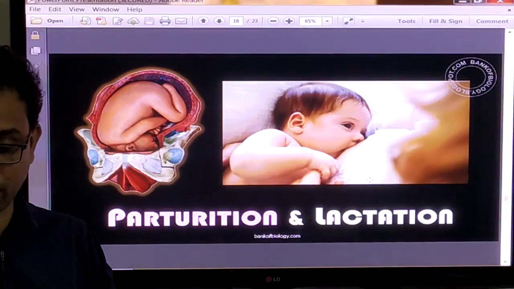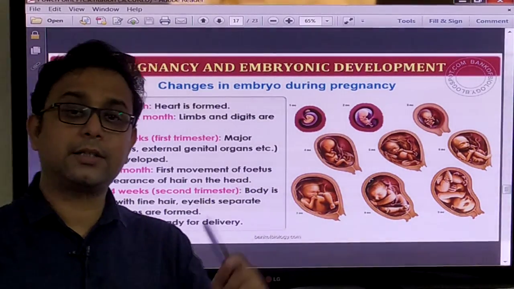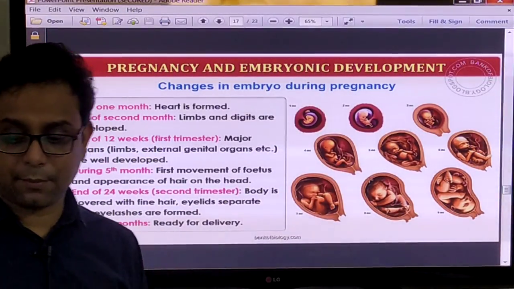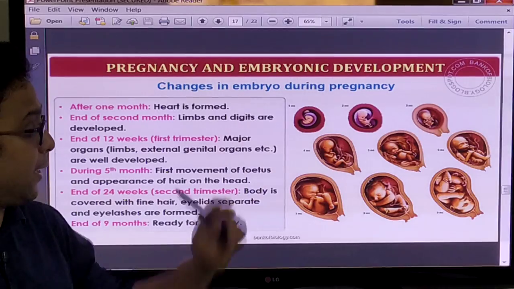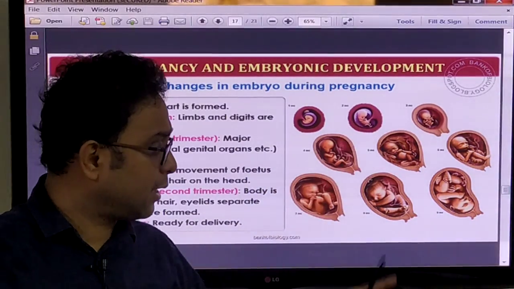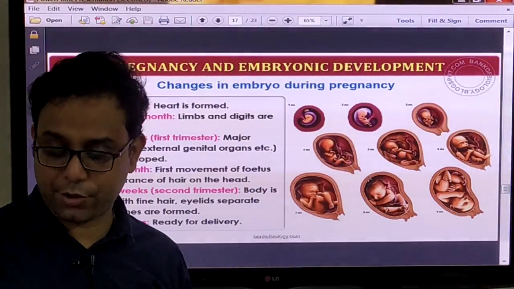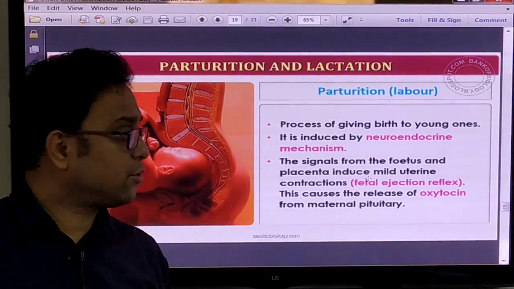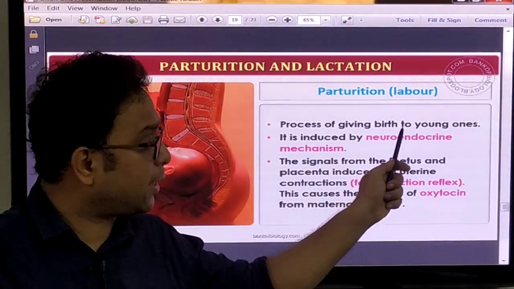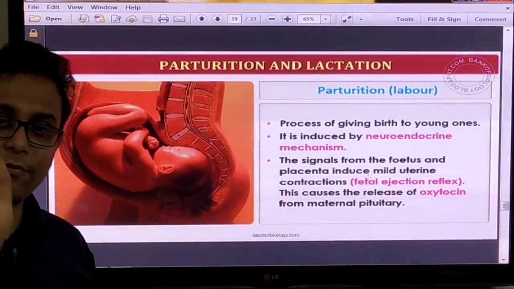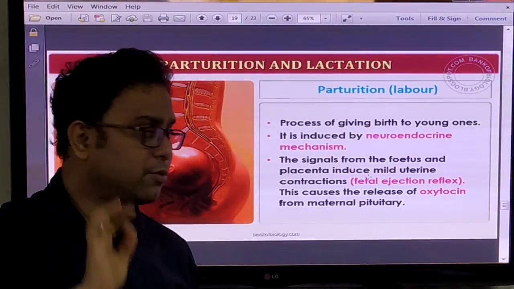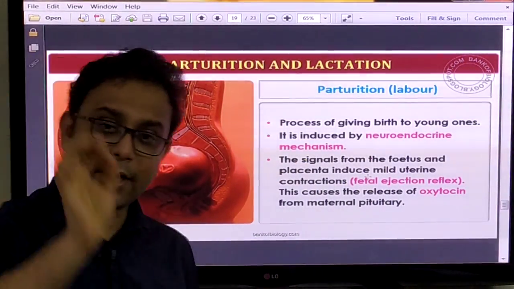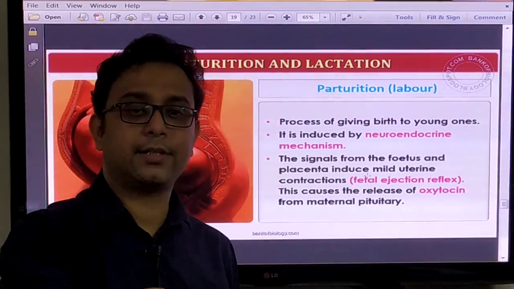Now, gestation period. What is meant by gestation period? It is the total time of the pregnancy when the baby is formed. You can observe the changes to the embryo during the pregnancy, first month, second month, third month, and after 9 months they are fully mature, right? So parturition, what does it mean? Parturition means the process of giving birth to young ones. This parturition process is induced by the neuroendocrine mechanism, that means the nervous system and the endocrine system.